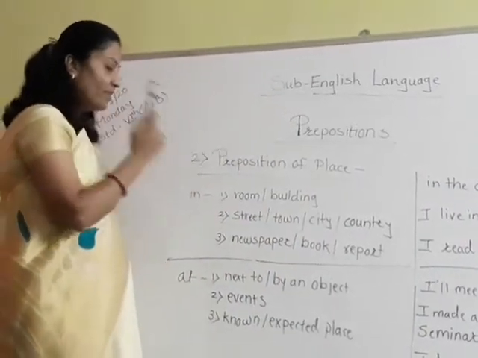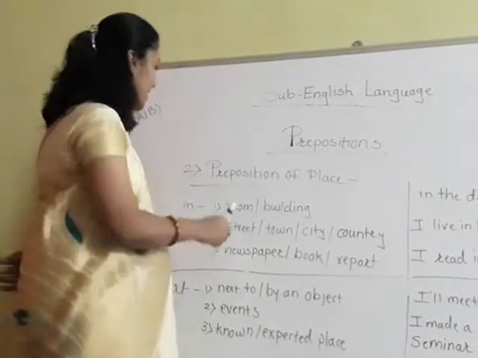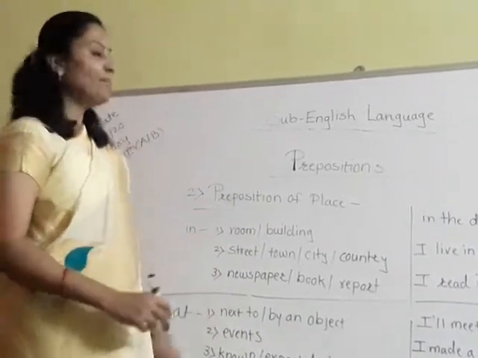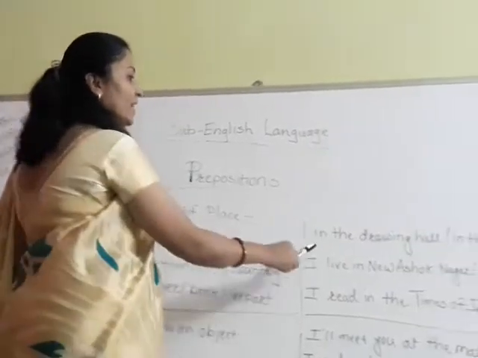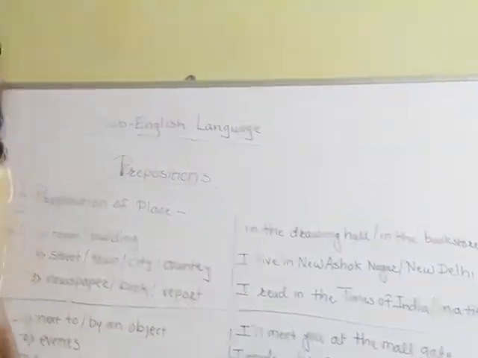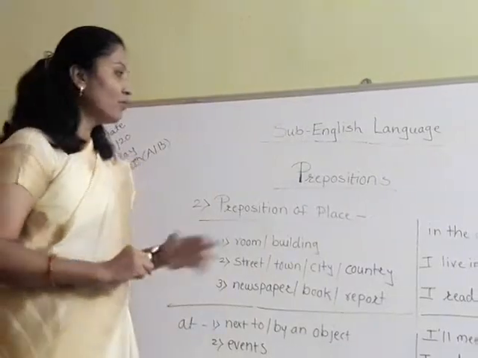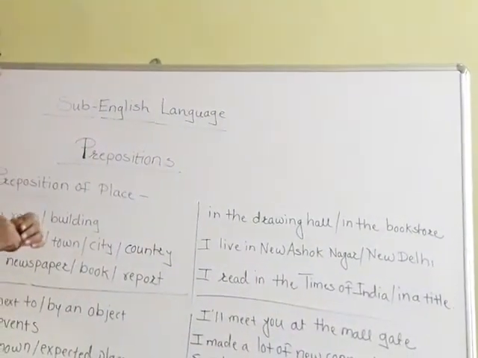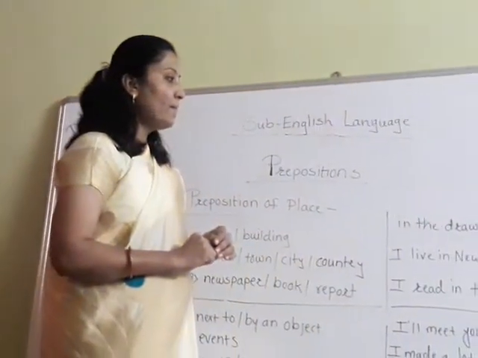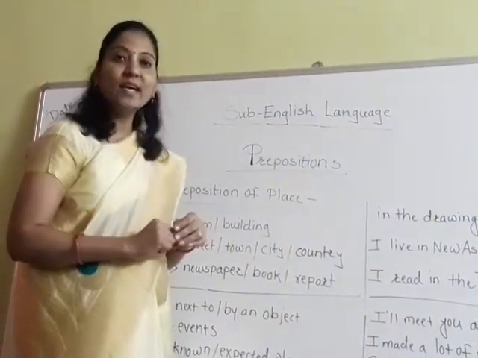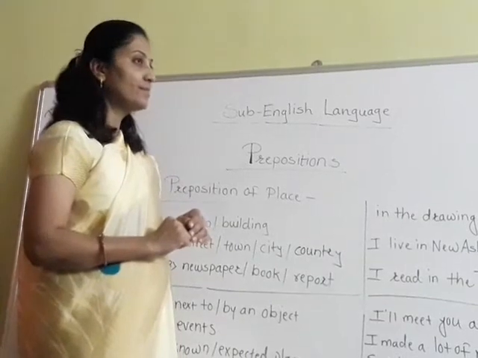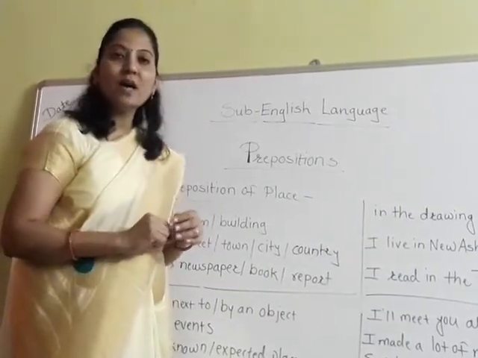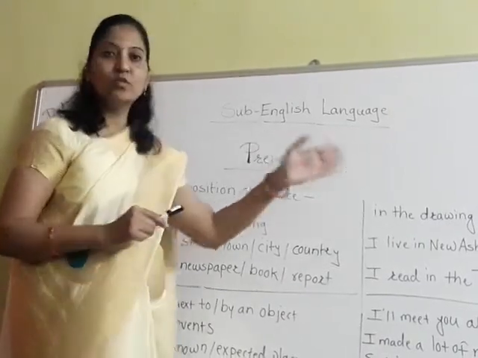Now let's see the examples. I have kept my book in the drawing hall. The suitcase or the newspapers are kept in the bookstore.